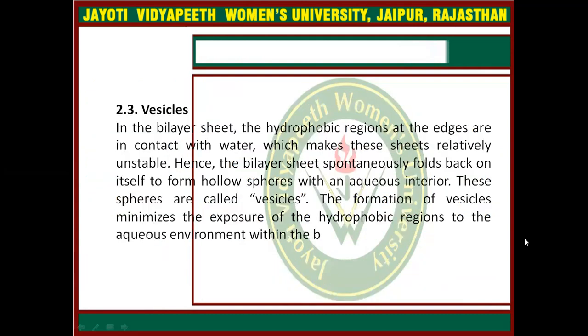Third, lipid aggregates are vesicles. In the bilayer sheet, the hydrophobic regions at the edges are in contact with water, which makes these sheets relatively unstable. Hence, the bilayer sheet spontaneously folds back on itself to form a hollow sphere with an aqueous interior. These spheres are called vesicles. The formation of the vesicles minimizes the exposure of the hydrophobic region to the aqueous environment.